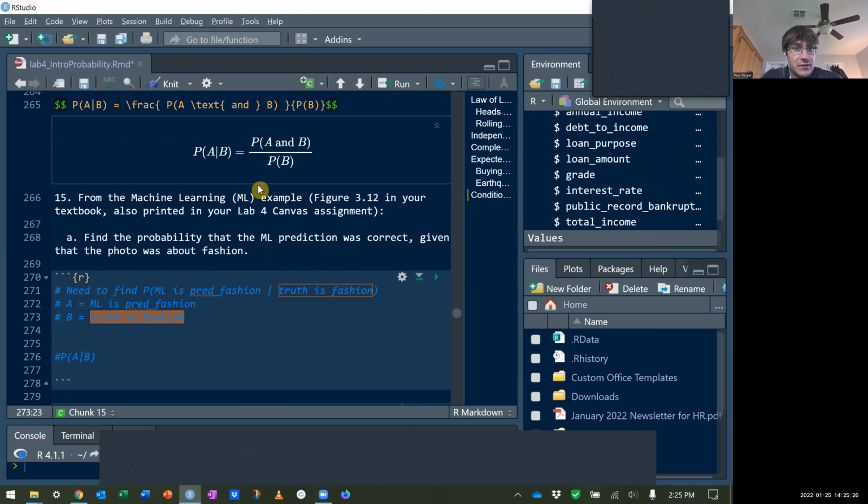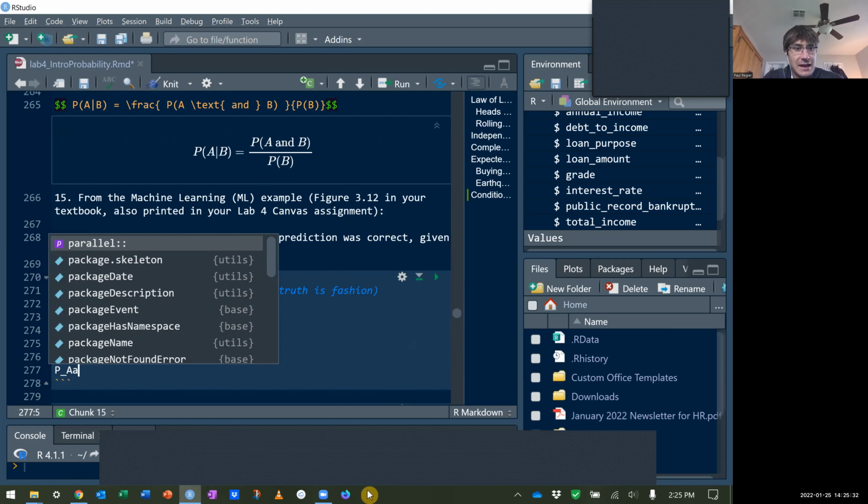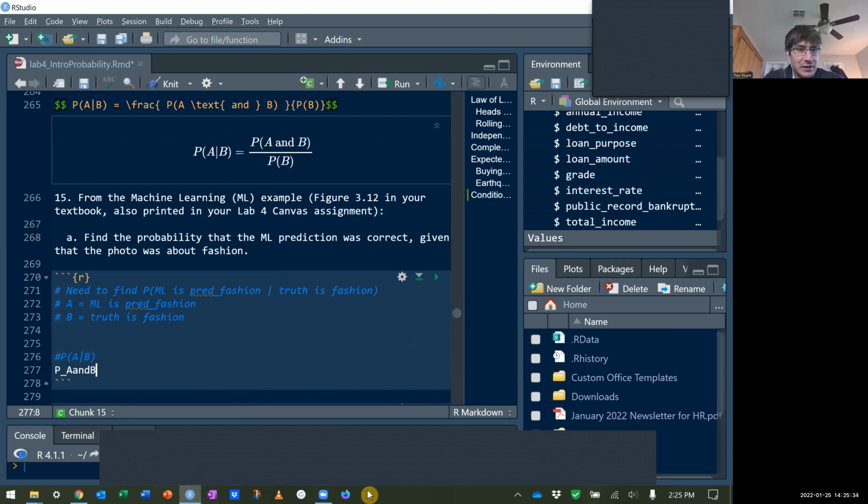So let's use, for starters, this formula here. I'll say probability of A and B. That's just a way I can write it, P underscore A and B, and I'll find that probability. And then I'll say PB, I'll find that probability. And then I can say the conditional probability is P(A and B) divided by probability of B. And that will find it for me. There we go. So let's first find probability of A and B.